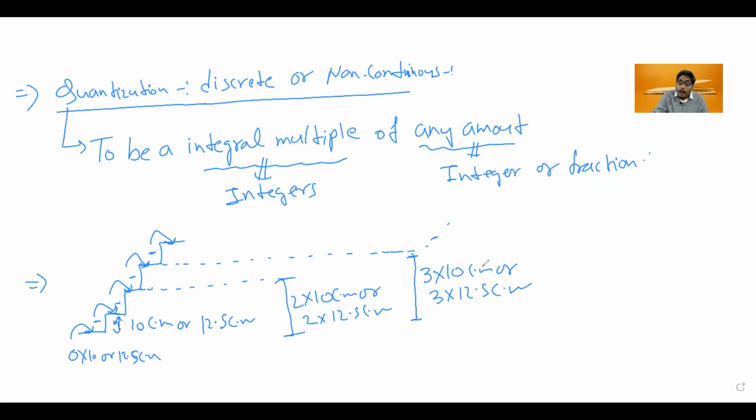The amount 10 centimeter or 12.5 centimeter is a random amount. So the amount can be a fraction or an integer. It can possibly exist with any amount, but that amount should be an integral multiple of some amount. Here 10 centimeter and 12.5 centimeter are the amounts, and the heights are integral multiples like 1, 2 or 3 times. So this gives the idea of the meaning behind quantization.